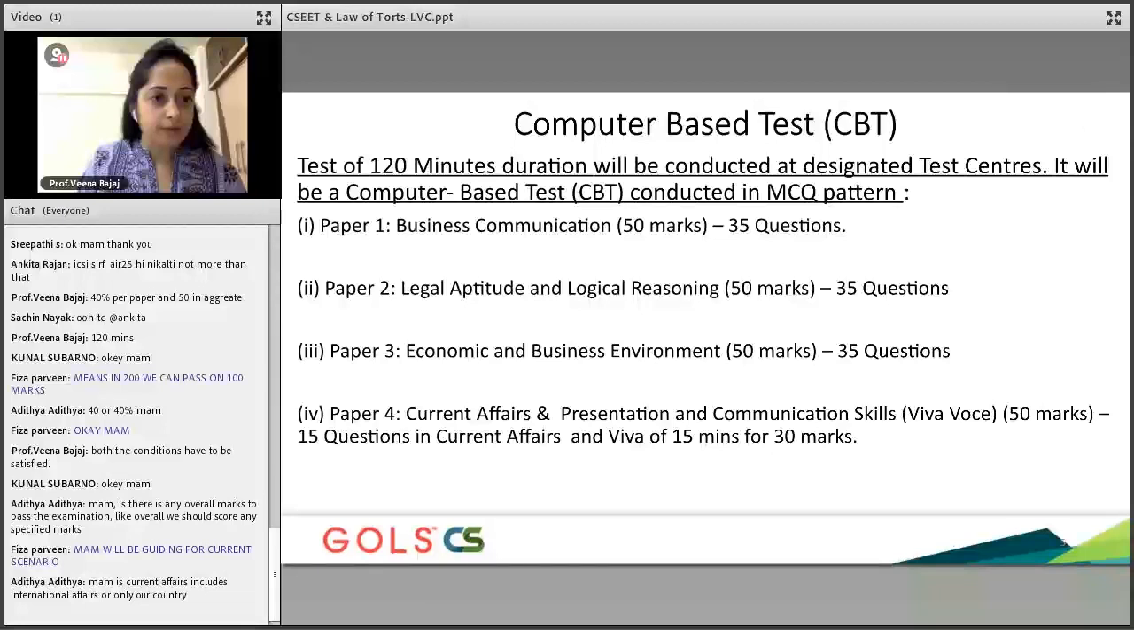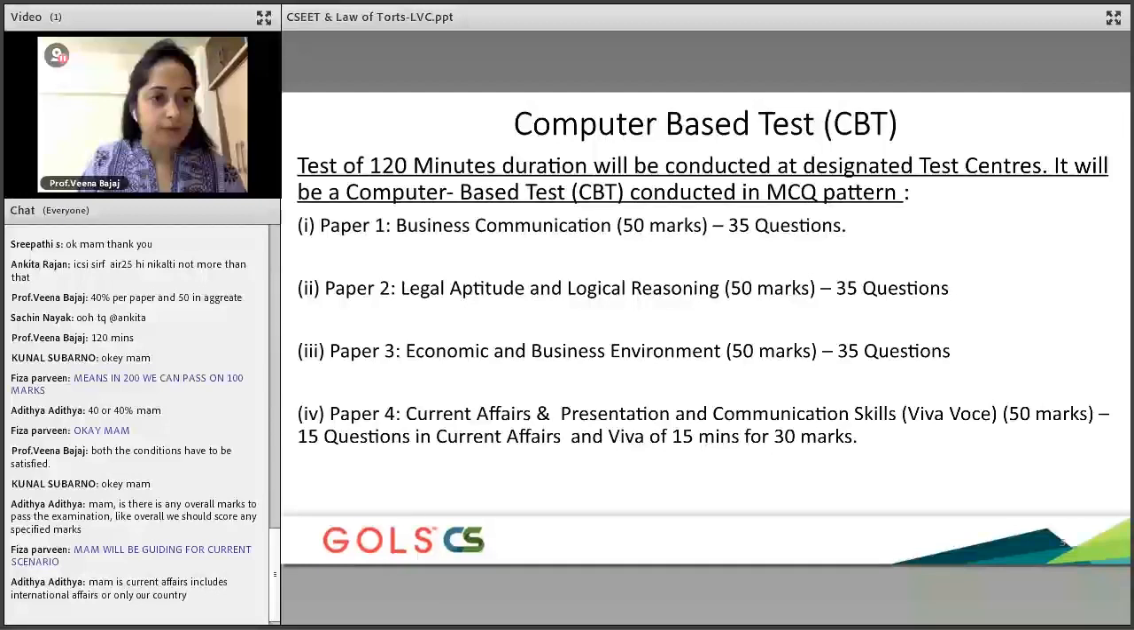And as far as the faculties are concerned, be rest assured that we are all experienced professionals. We are all company secretaries ourselves. So we are very well equipped in terms of the entire syllabus with the most recent amendments, and that's how we are here to help and support you.